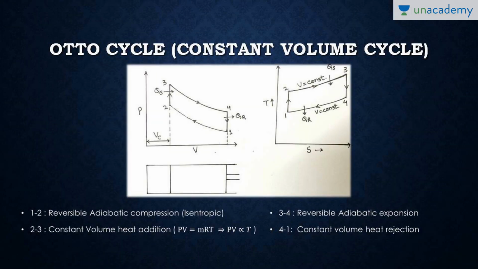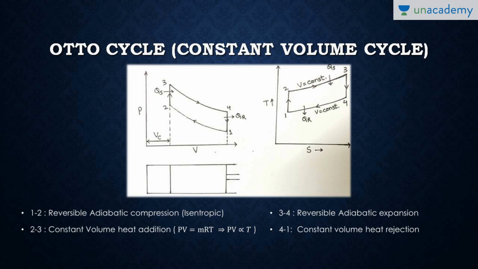Next, the Otto cycle or constant volume cycle. This is very important. I have shown this Otto cycle in the PV diagram as well as the TS diagram. As you can see, there are four processes in the PV diagram. First, 1 to 2. 1 to 2 is reversible adiabatic compression.